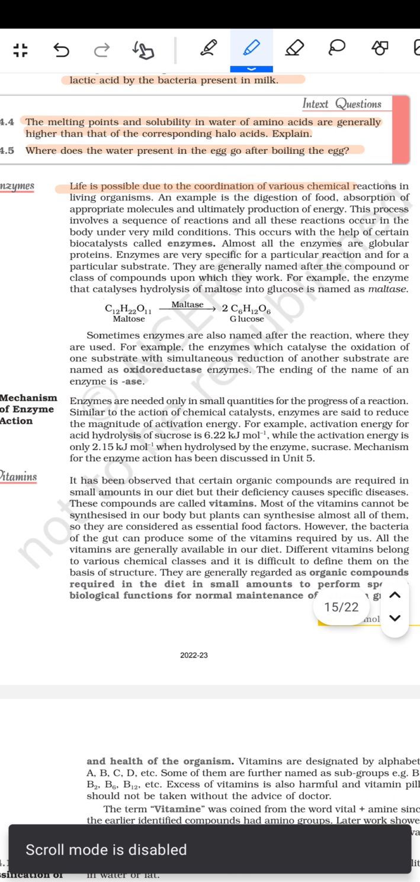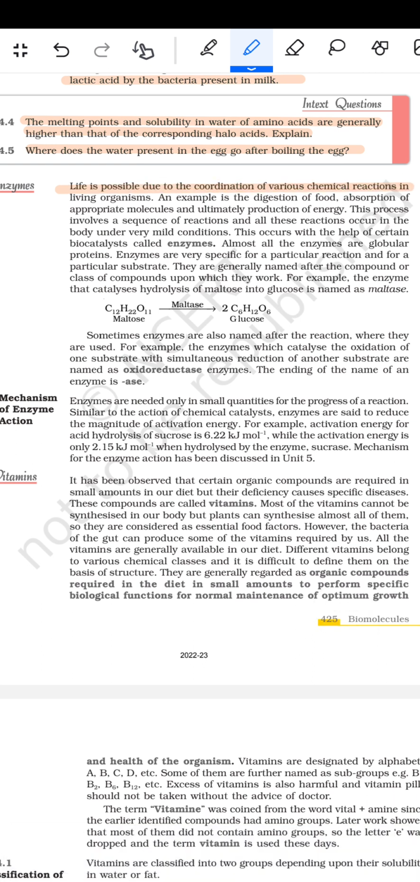Life is possible due to the coordination of various chemical reactions in living organisms. An example is the digestion of food, absorption of the appropriate molecules of diet, and ultimately production of energy. This process involves a sequence of reactions, and all these reactions occur in the body under very mild conditions. These occur with the help of certain biocatalysts called enzymes.